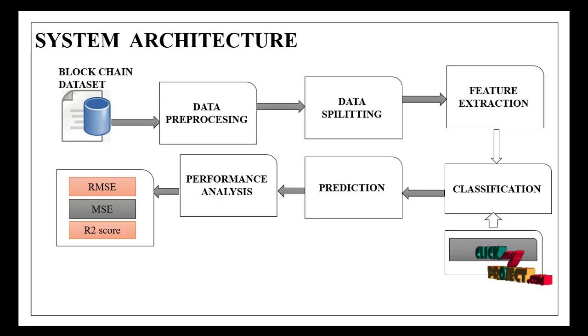And this is the system architecture. From the data set, we pre-process it and split the data into train and test data, 8:2, and then feature extraction. In classification, we use the deep learning LSTM model, and then prediction and performance analysis. We have to calculate the RMSE, MSE, and R2 score.